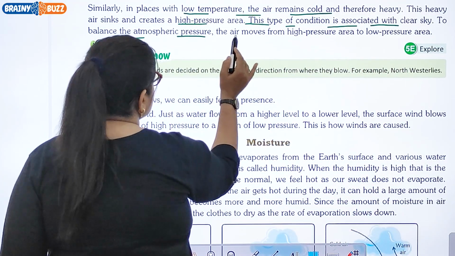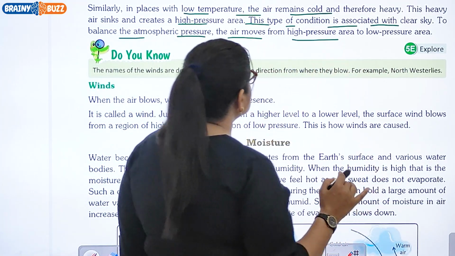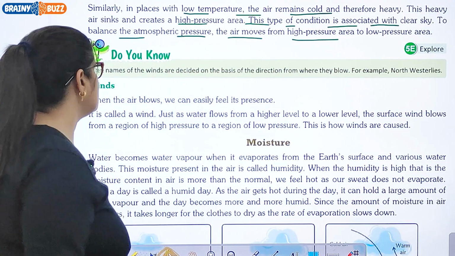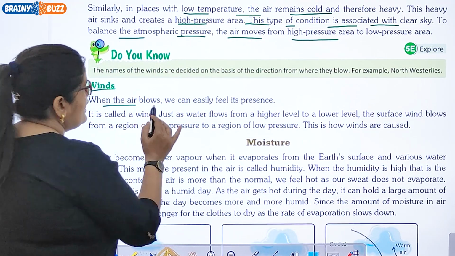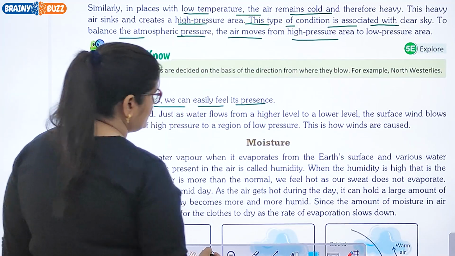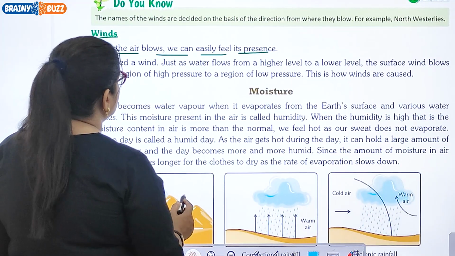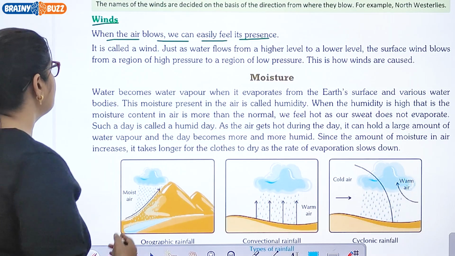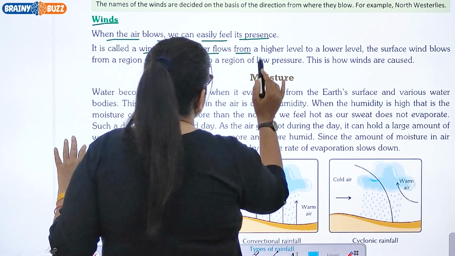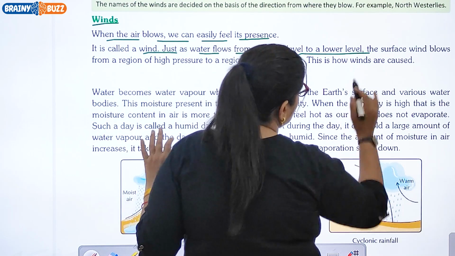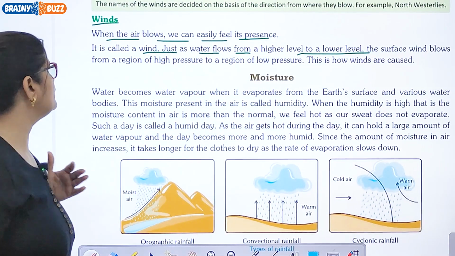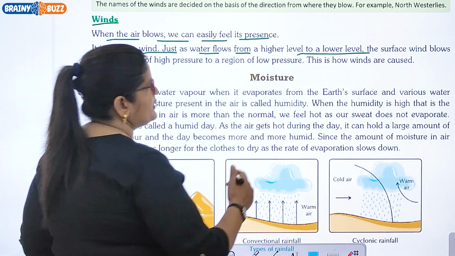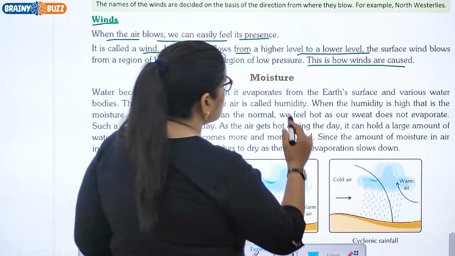To balance the atmospheric pressure, the air moves from high pressure area to low pressure area. When the air blows, we can easily feel its presence. It is called a wind. Just as water flows from a higher level to a lower level, the surface wind blows from a region of high pressure to a region of low pressure. This is how winds are caused.